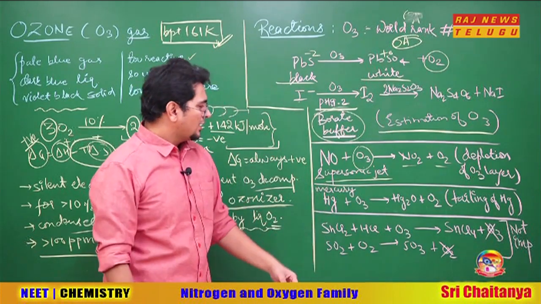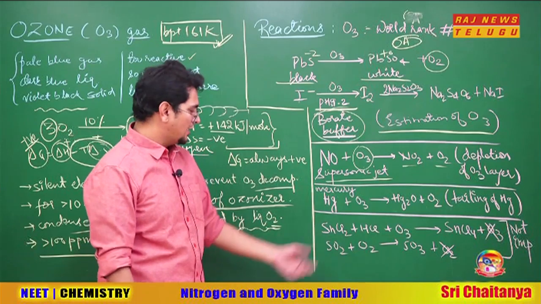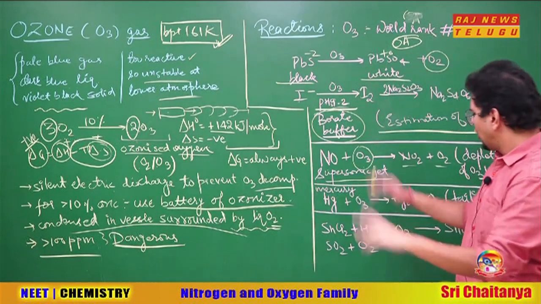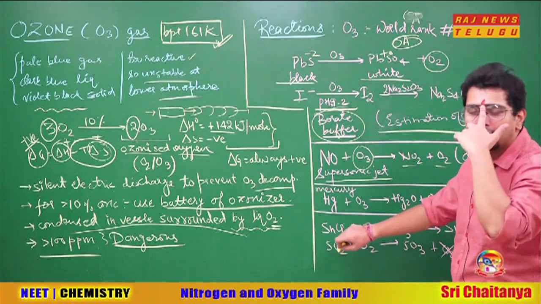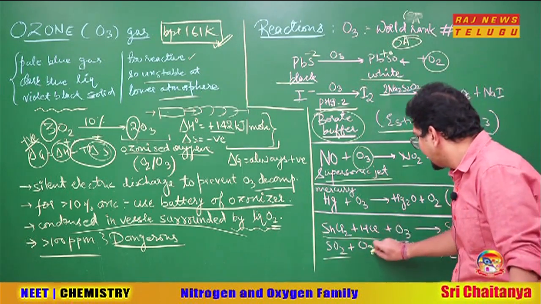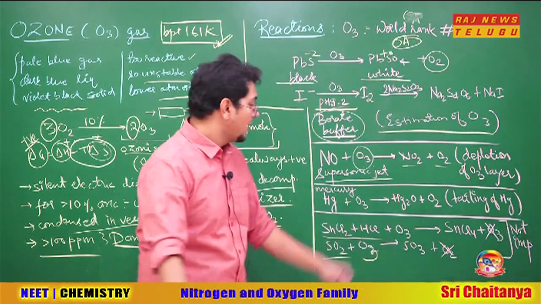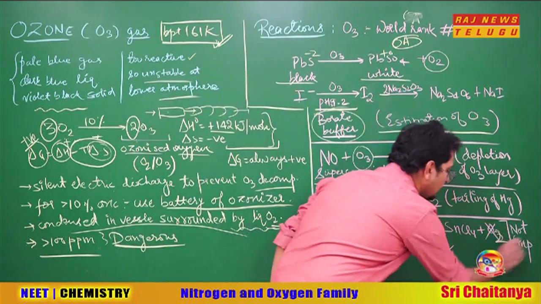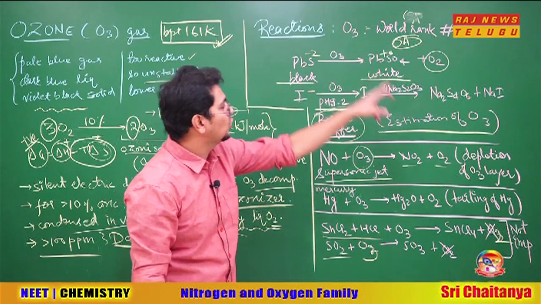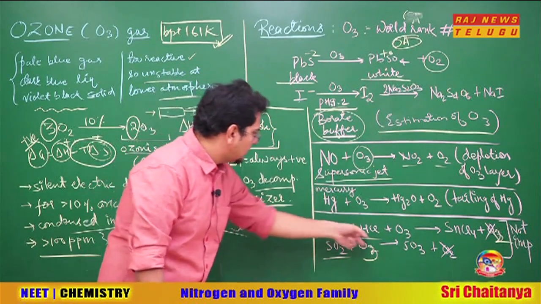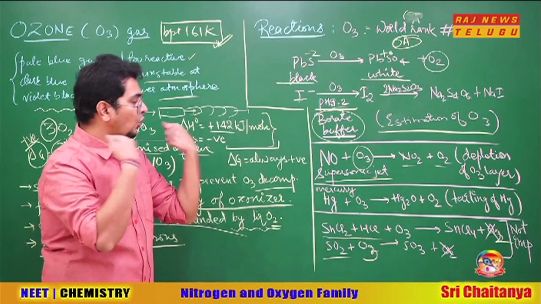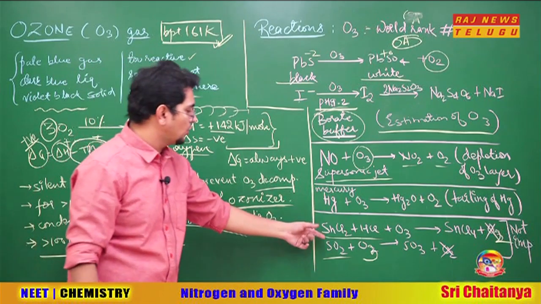These two reactions are not important but are asked in some of the tests also. So just see once. I will not tell the logic of this because it's just a waste of time, because you have to prepare for the NEET examination. Not important for NEET, but anyway, in many tests you will find this kind of reaction. SnCl2 with HCl, or SO2, when they completely react with ozone, O2 gas does not come out. Otherwise, whenever ozone reacts as an oxidizing agent, you will see O2 gas coming out. But in the case of SnCl2 with HCl, and in the case of SO2, O2 gas finally does not come out. That means all the O2 also gets consumed in these two reactions.